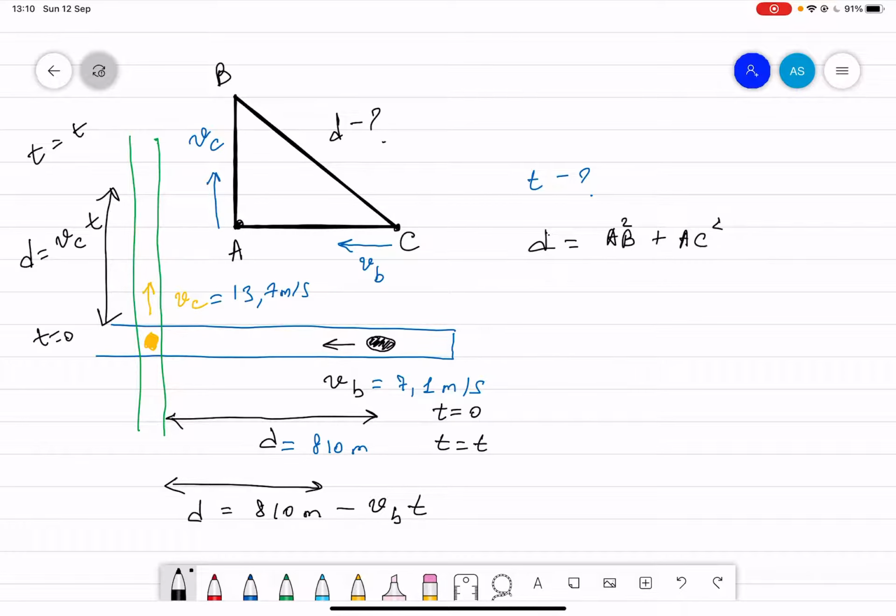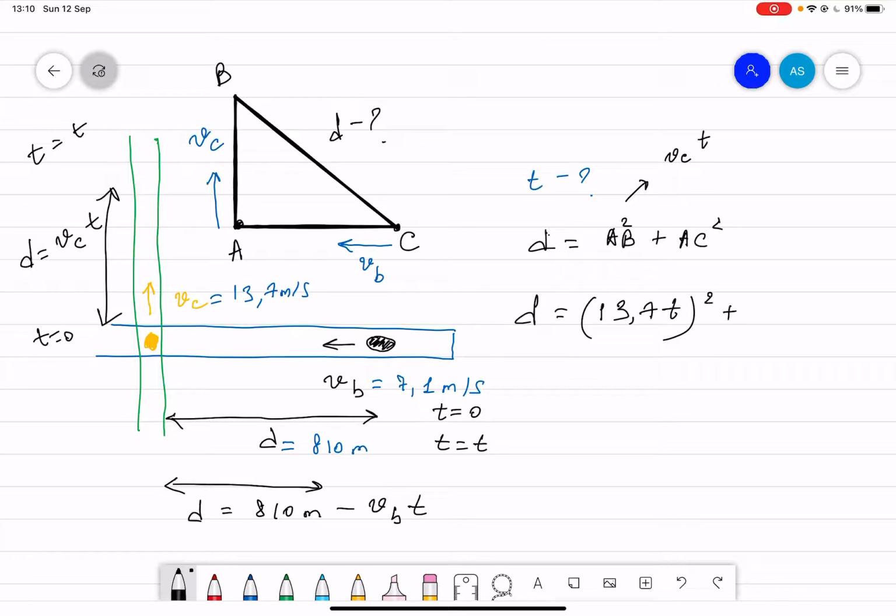Since we have two distances, AB is equal to the speed of the car times time, correct? So the speed of the car is 13.7 t,